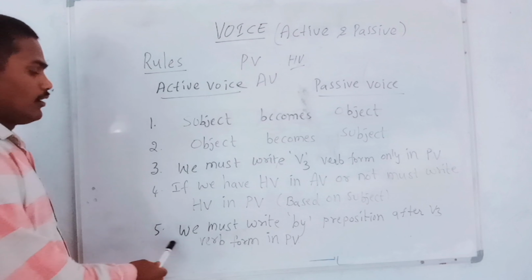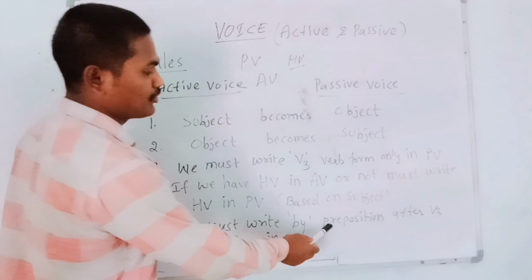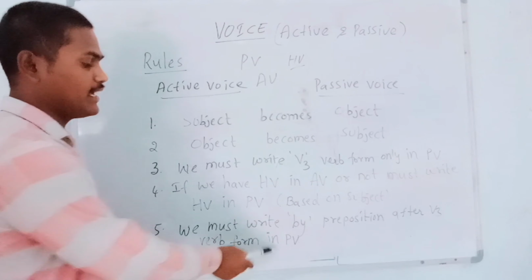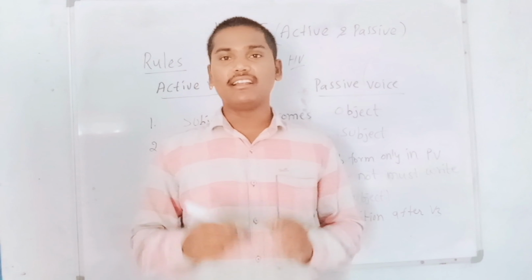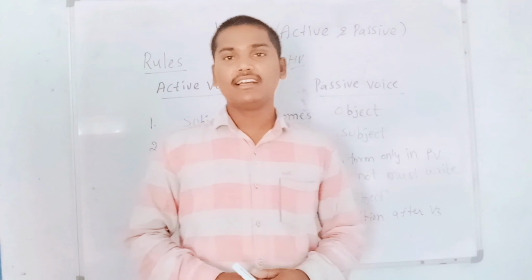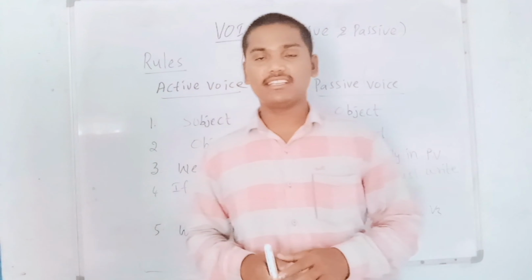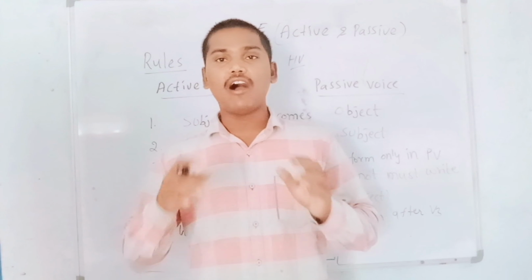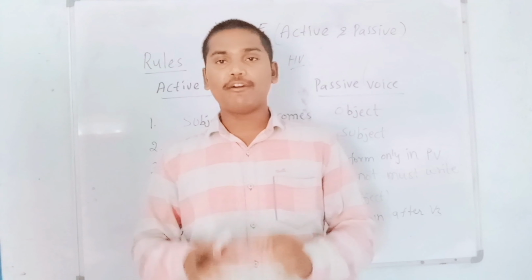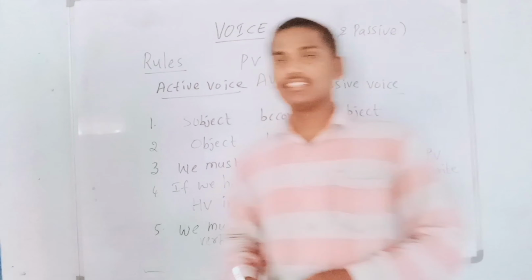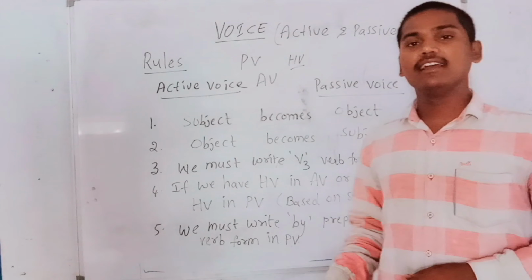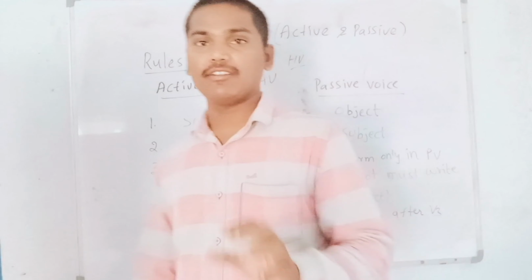Next, fifth rule. We must write by preposition after V3 verb form in passive voice. And one more thing: the by preposition plays a key role in active and passive voices, and mostly in passive voice. So after V3 verb form in passive voice, we must write by preposition. So dear students, these are the 5 important rules in active and passive voices.